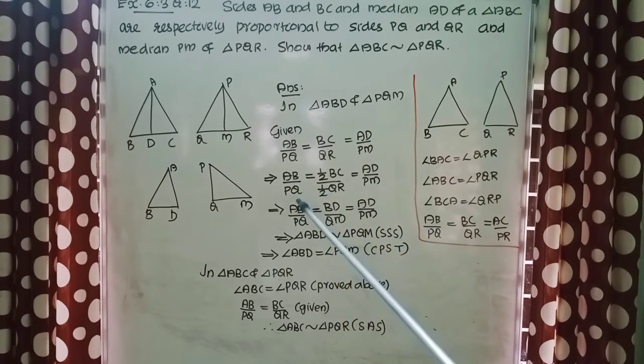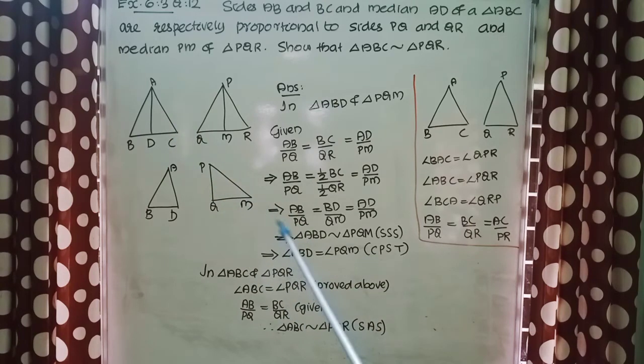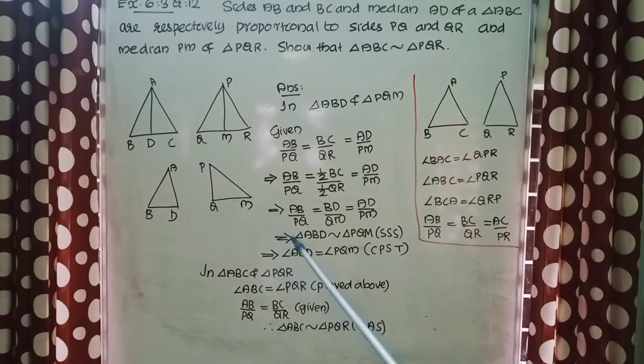Now we have got three conditions. AB by PQ equal to BD by QM equal to AD by PM. So we can say this triangle ABD is similar to triangle PQM by SSS similarity criterion. So we can say this angle ABD equal to angle PQM. Angle ABD means it is angle B. Angle PQM means it is angle Q. So we can say angle ABD equal to angle PQM. Reason is corresponding parts of similar triangles.